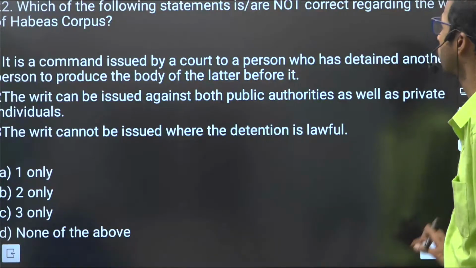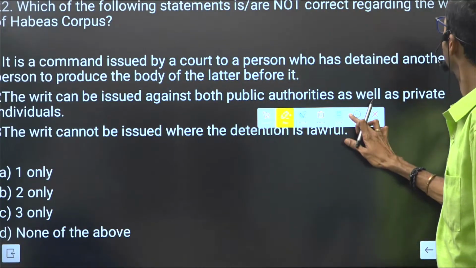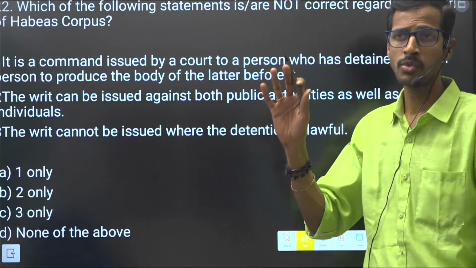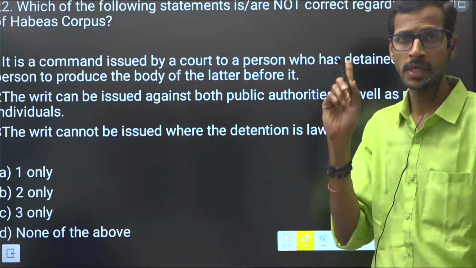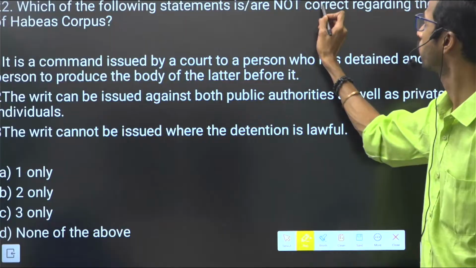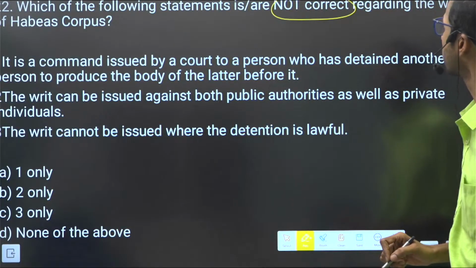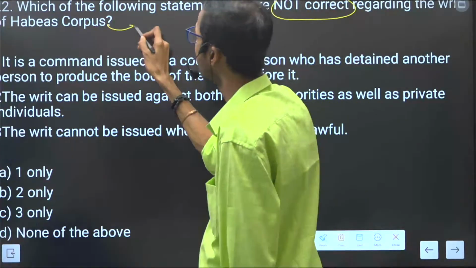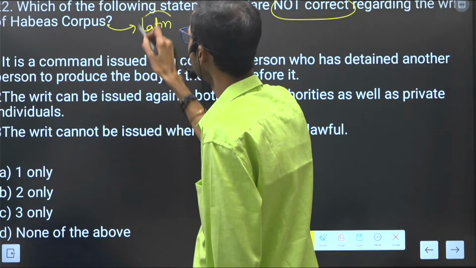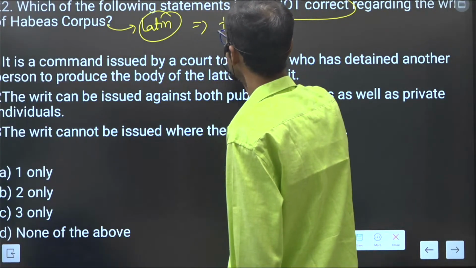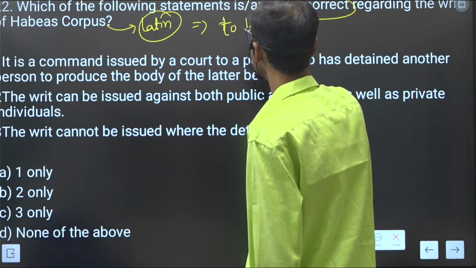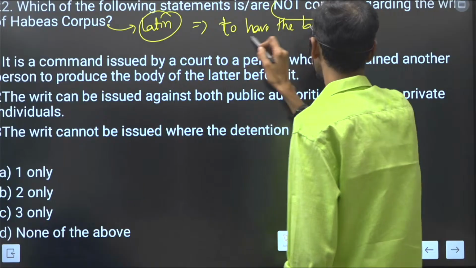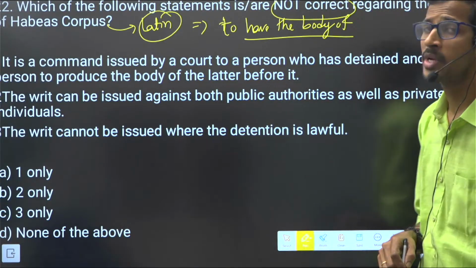Next is the question related to writs. Writs are very important, as sometimes we get at least one writ question in each and every examination. That's why we are focusing on these writs. Which is not correct regarding the writ of habeas corpus? What is habeas corpus? This is a Latin term which means to have the body of. It is issued by the court.